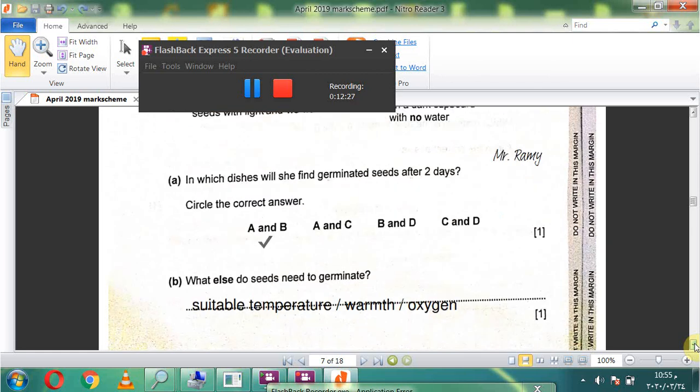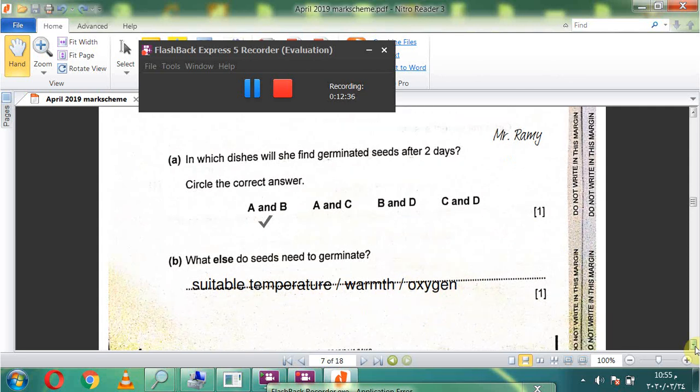B. What else do seeds need to germinate? Yeah, here suitable temperature, warmth and oxygen. These 4 seeds need to germinate.